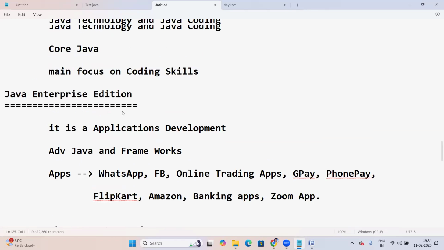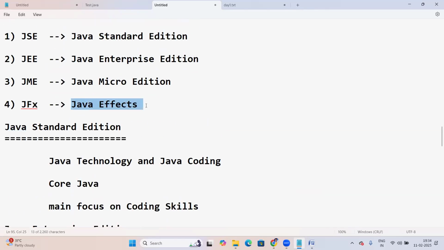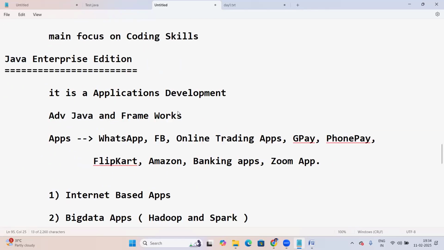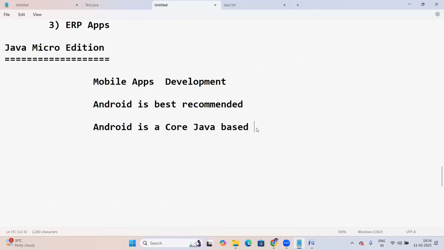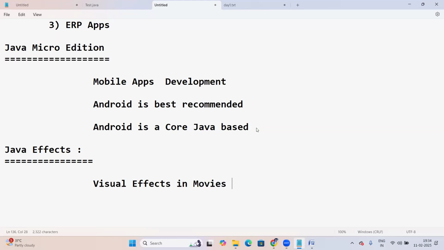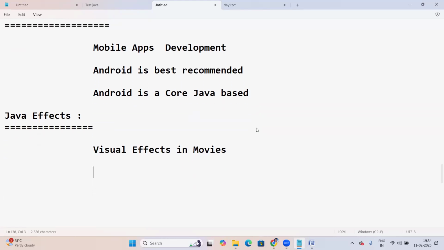And then, fourth one, JavaFX. What is the purpose of this edition? This is for visual effects, visual effects in movies.